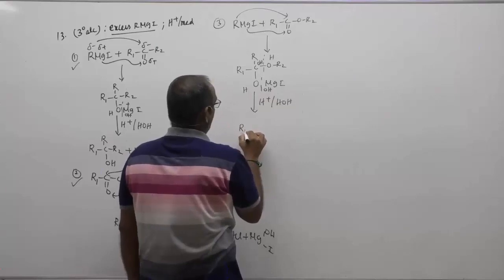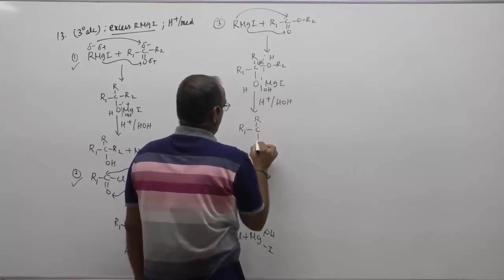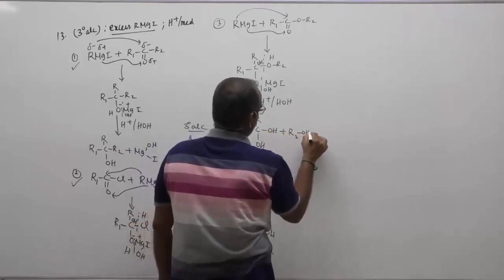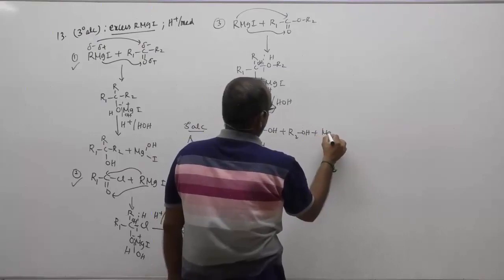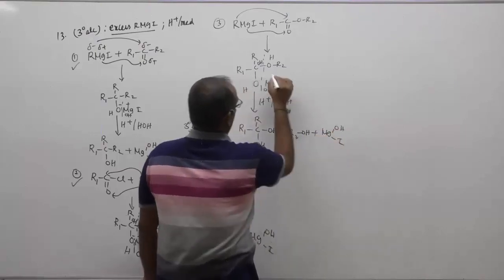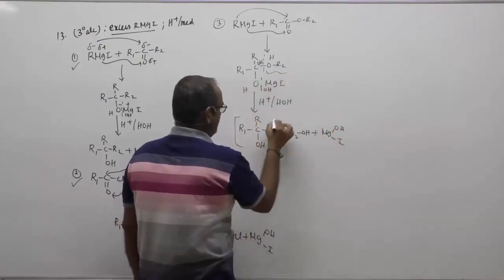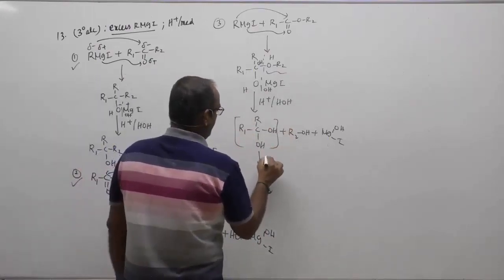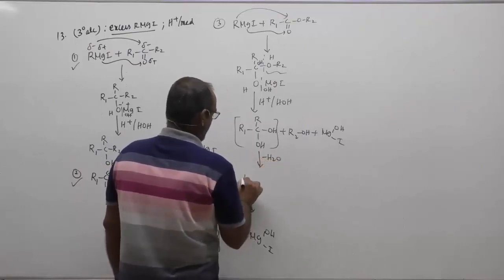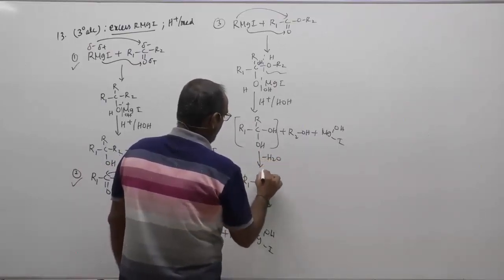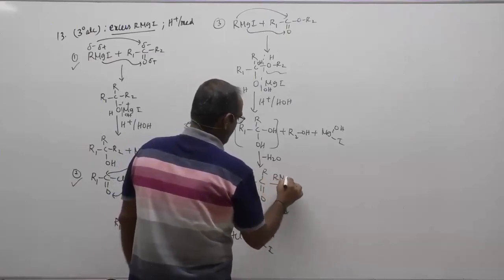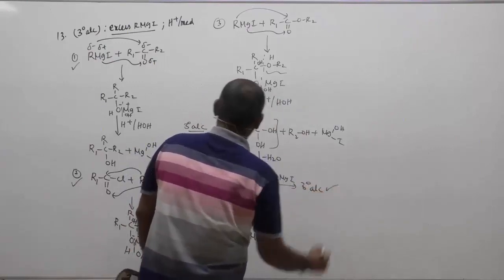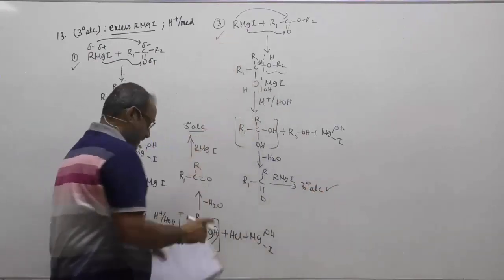You are going to have the gem diol with OH, plus R2OH, plus the corresponding magnesium hydroxy iodide. You can see here, gem diol. On removal of water, it eliminates water to form a ketone. Again, the ketone with Grignard reagent, in acid medium hydrolysis, will give you tertiary alcohol. Therefore, your 3 is also true.